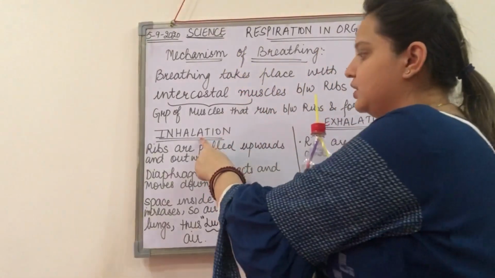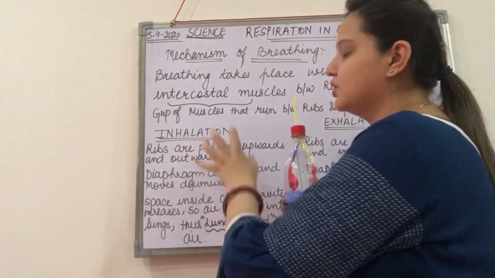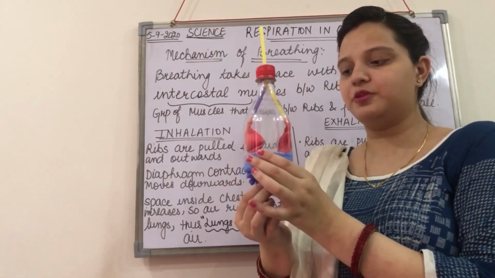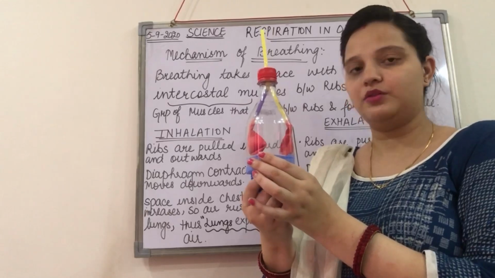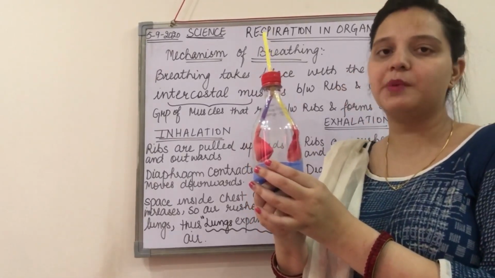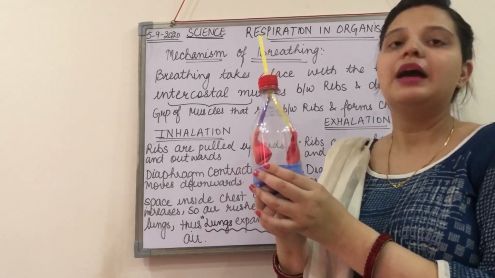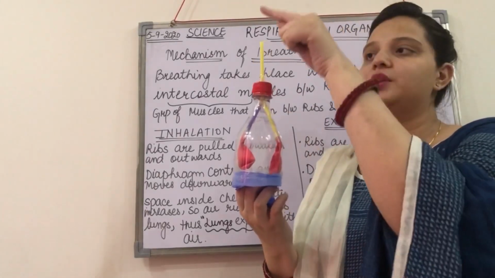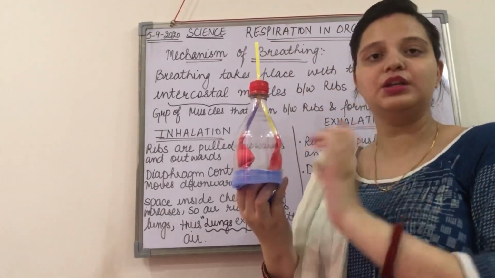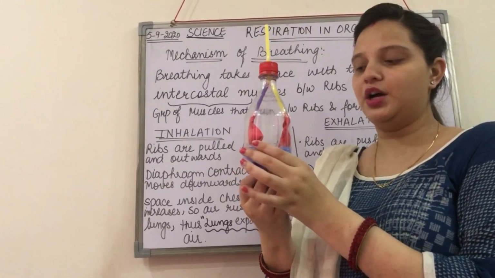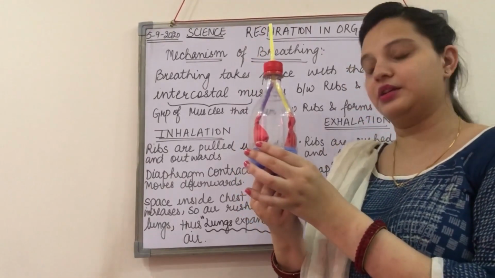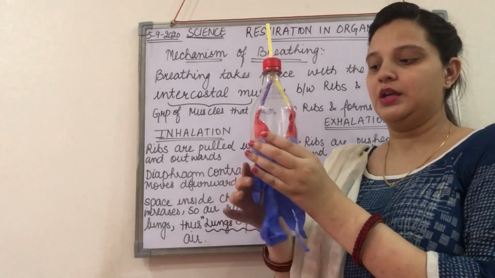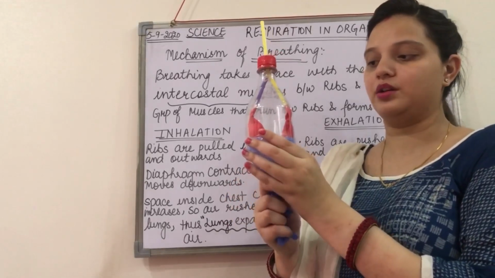For inhalation, we have to push the diaphragm downwards. So let's do this. When the diaphragm is pushed downward, the space inside the chest cavity will increase and the lungs will expand, because the air that comes from here will move to the lungs. Now I am contracting it and moving it downward. See, the lungs are filled with air.